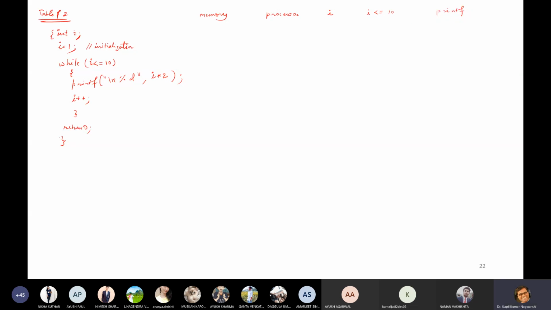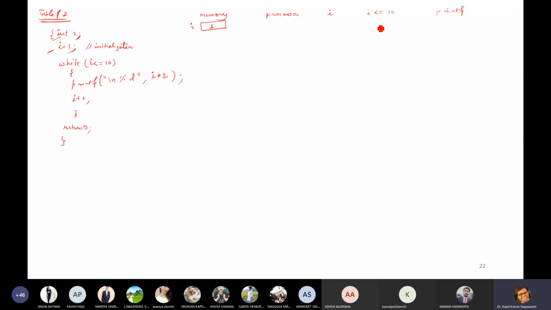Initially it starts with this statement. In memory I will be created for 4 bytes. Now the initial value of I is 1 in the second line. Then come to while I is less than or equals to 10.